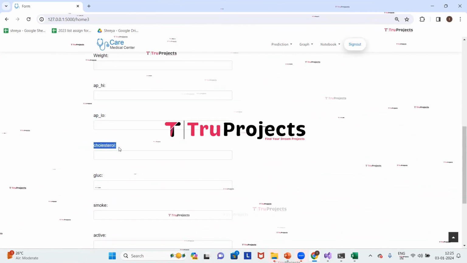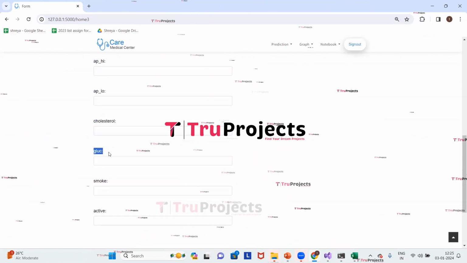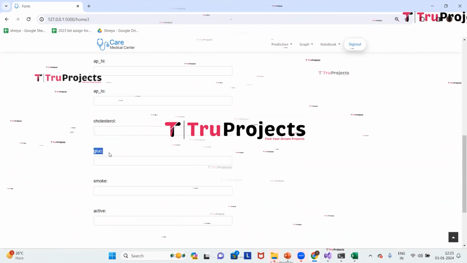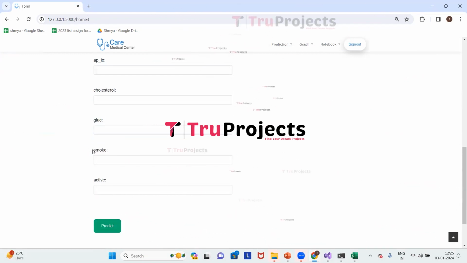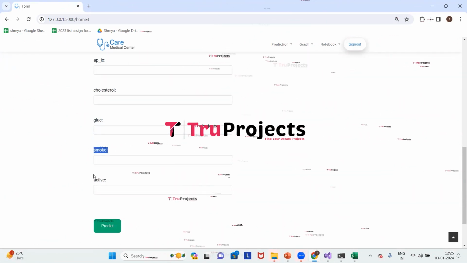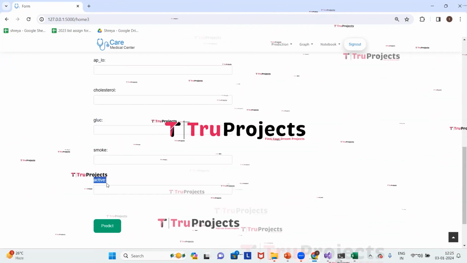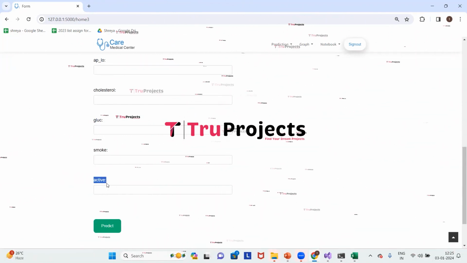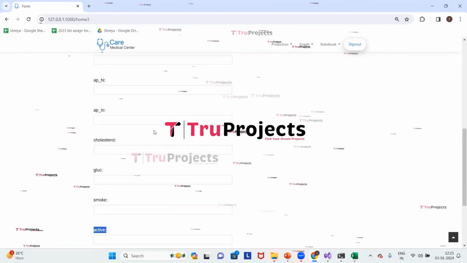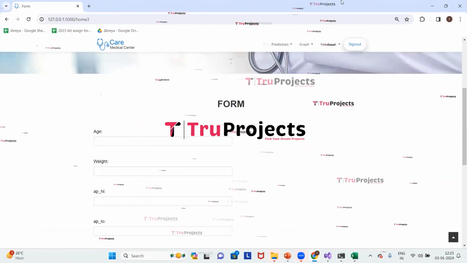The next one is cholesterol. Next one is glucose. Glucose is the blood glucose level, a parameter relevant to diabetes and overall health. The next one is smoke, which is whether the person has a smoking habit or not. The last one is active. It is a binary variable indicating whether the individual engages in regular physical activity. Now we will enter all these parameters.